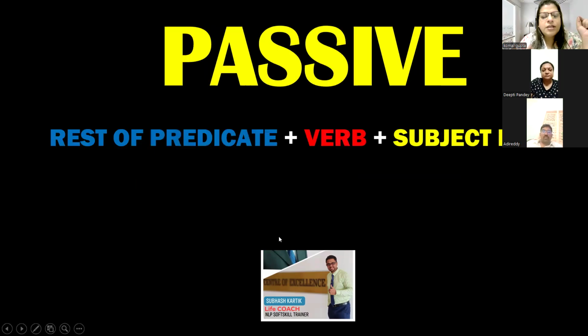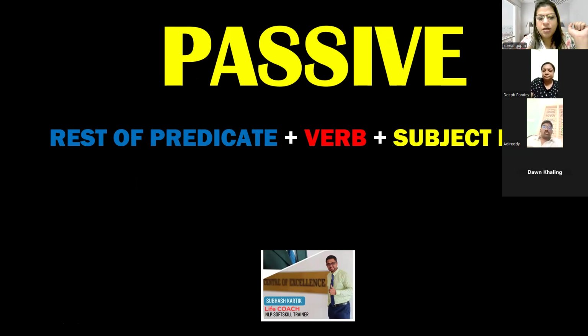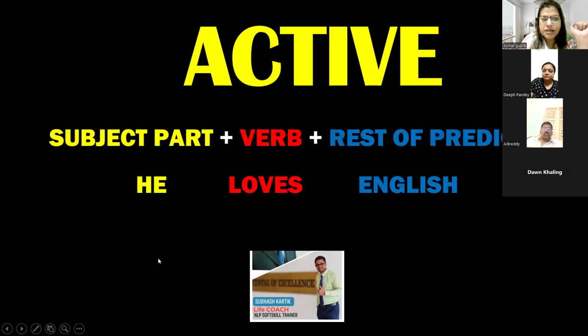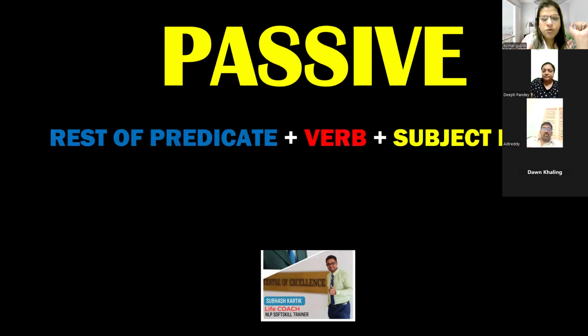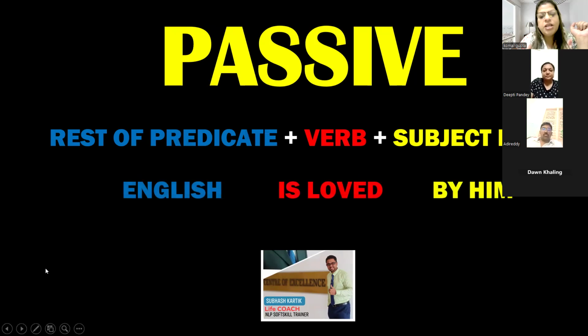Okay, now what is the structure of a passive voice? ROP, then verb, then subject. So what is an ROP in this sentence? English. What is a verb? Loves. What is the subject part? He. So then what is ROP? ROP is English. English is loved by him.